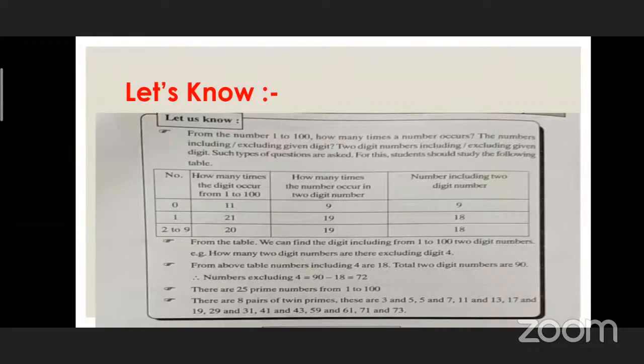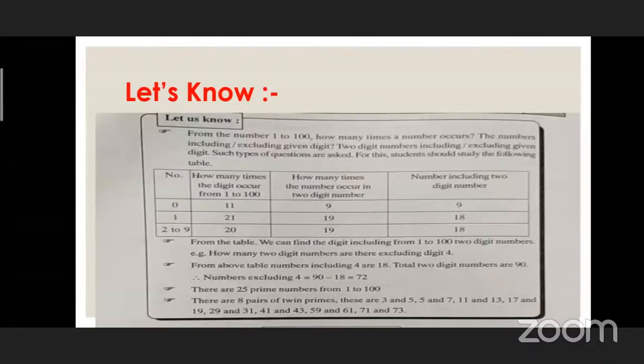So keep in mind there are 25 prime numbers from 1 to 100. Which are they? Just now you have read the numbers 2, 3, 5, 7, 11, 13, 17, 19, 23, 29, 31, and the last one, 97.